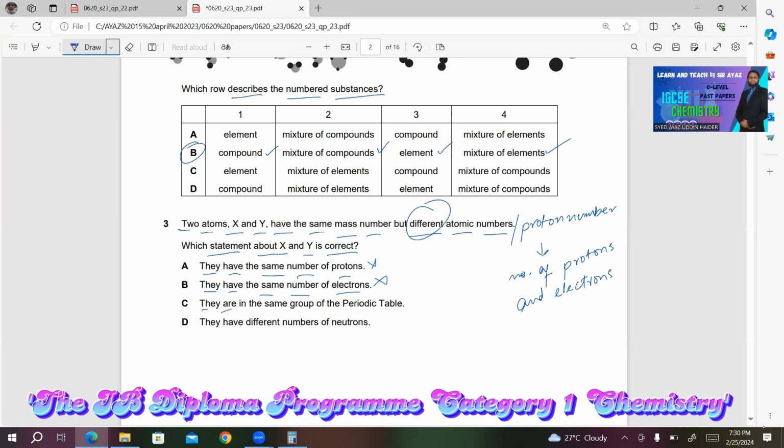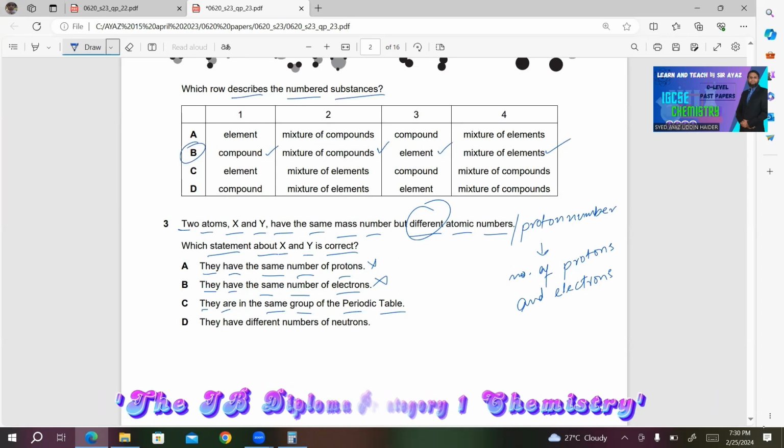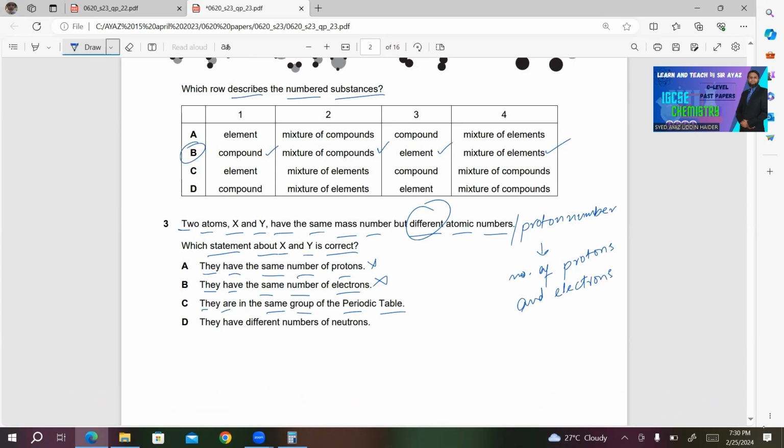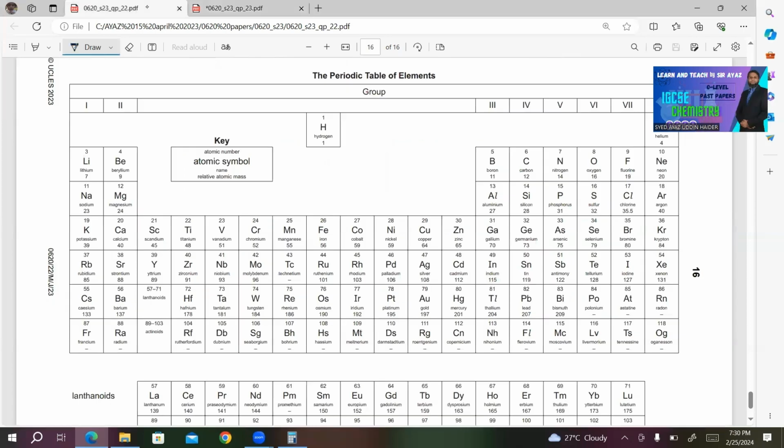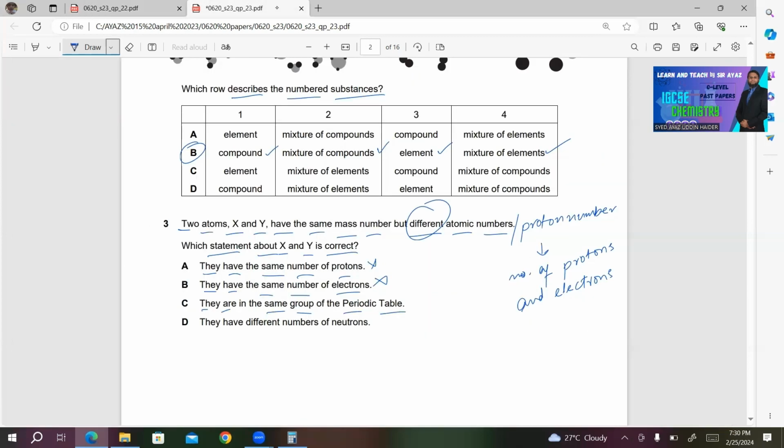Number C, they are in the same group of the periodic table. Now, with different atomic numbers, you can have these in the same group, but you can see they are saying they have the same mass number. It is possible that atoms of different proton number can be in the same group, but you can't have the same mass numbers.